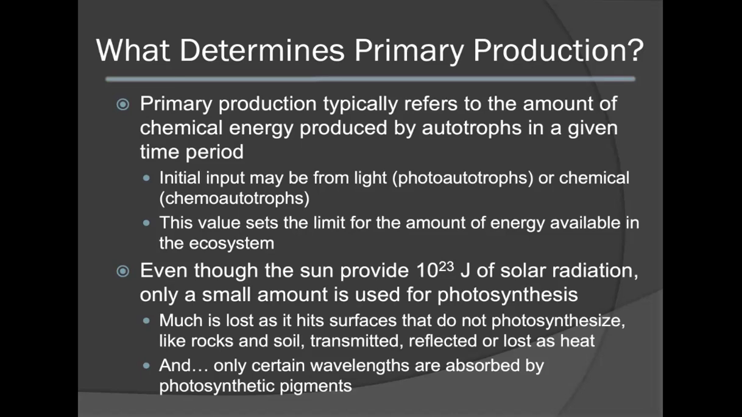Even though the sun provides a large amount of energy in solar radiation, only a small amount is actually used for photosynthesis. Much of this energy is lost as it hits surfaces that don't photosynthesize, like rocks and soil. This energy can also be transmitted or reflected or lost as heat. Note that when we say lost, we mean that it is lost from being used in the system. Only certain wavelengths are going to be absorbed by different photosynthetic pigments, meaning that not all of the energy that is absorbed will be usable light.